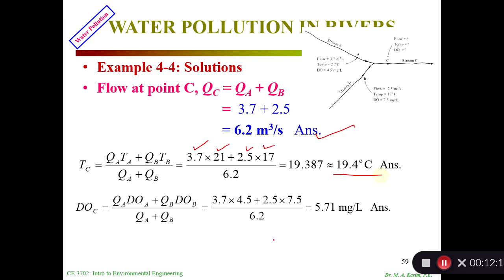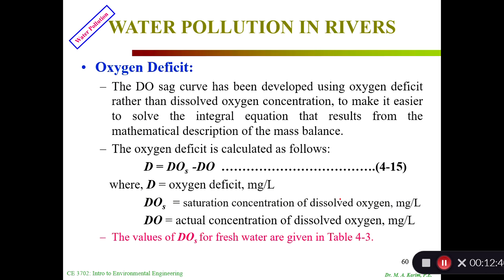So I get 19.4. Similarly, dissolved oxygen at stream C is QA DOA plus QB DOB, divided by the total. Ultimately, I get 5.71. So I know my mixing temperature would be 19.4 and my mixing dissolved oxygen would be 5.71. It's very simple problem, right? It's not a hard problem.